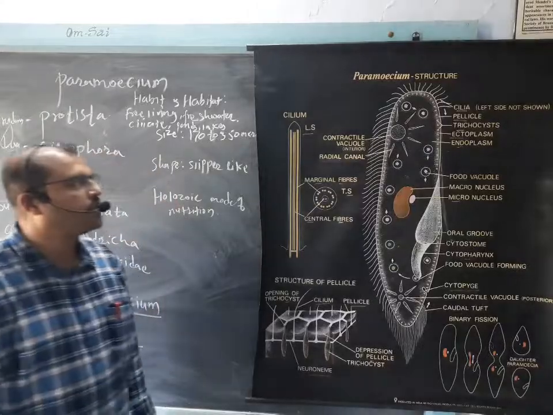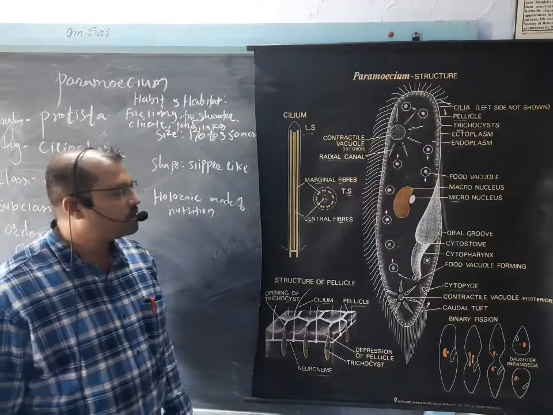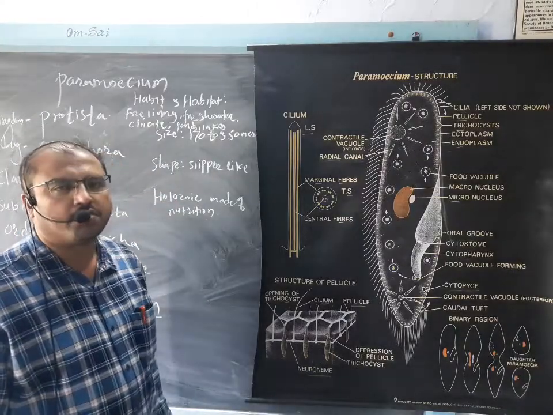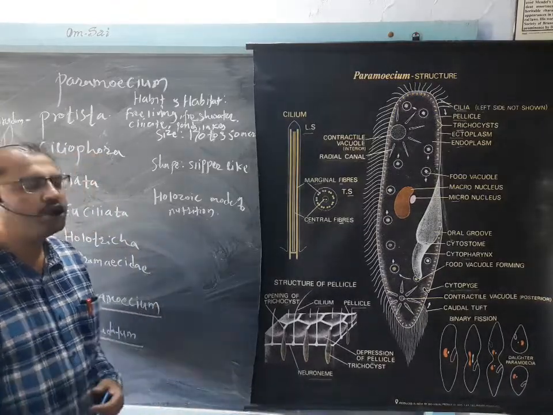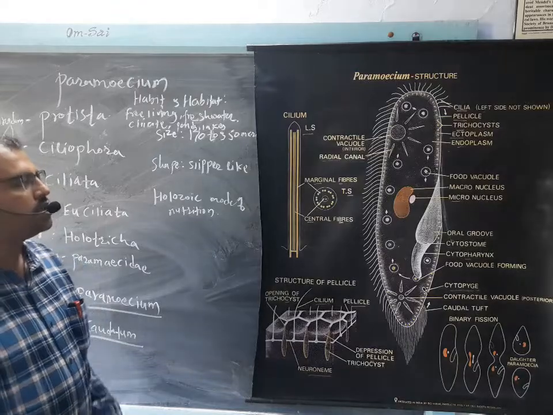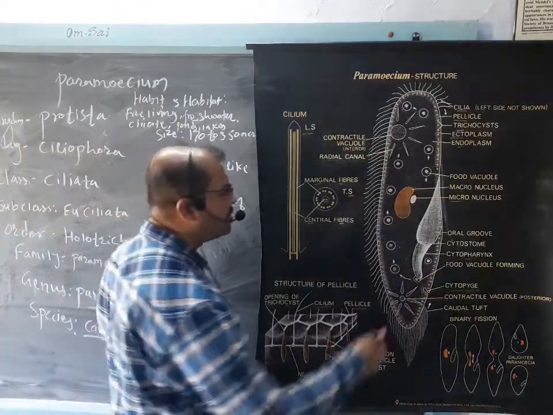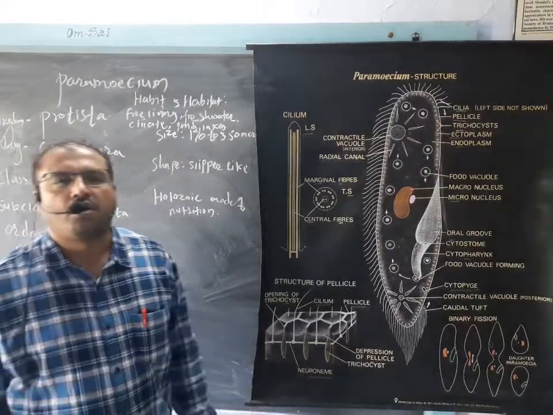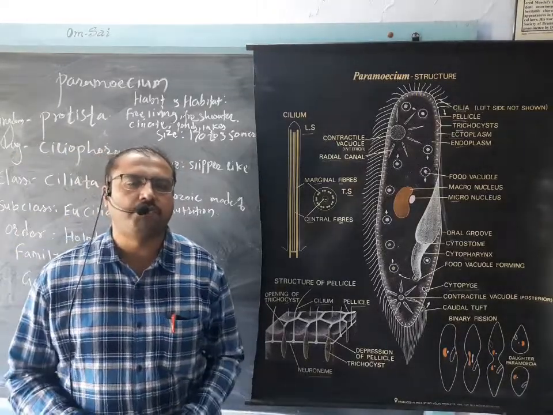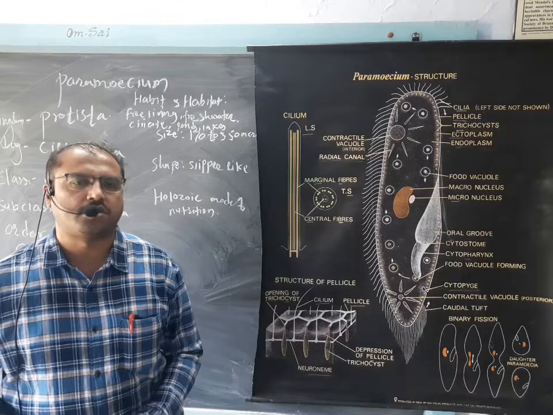So likewise, this is about the structure of paramecium. The species we are going to deal with is Paramecium caudatum, and it shows such kinds of structures. Hope you understand all these structures of Paramecium caudatum.